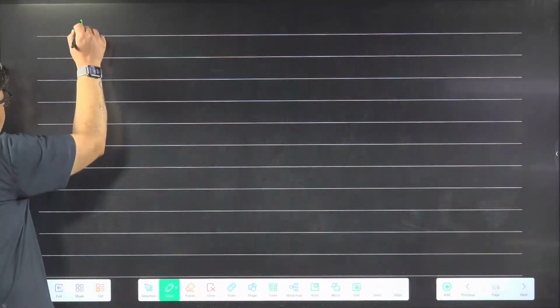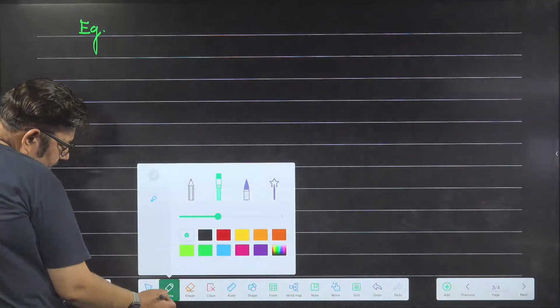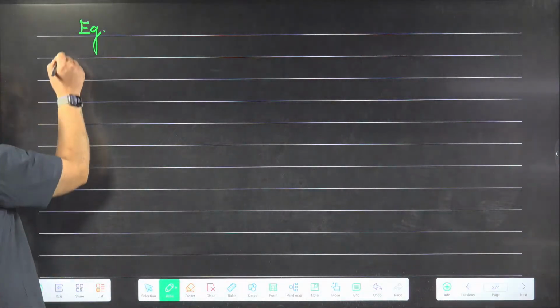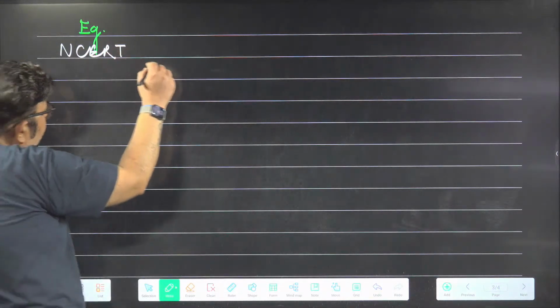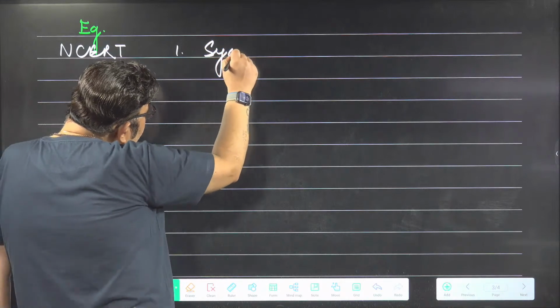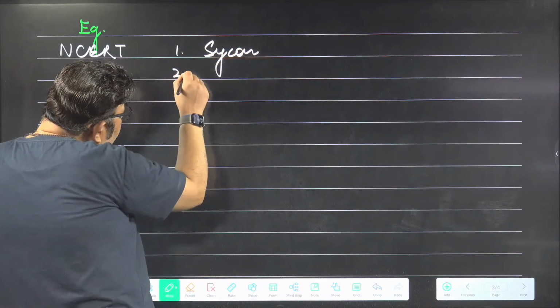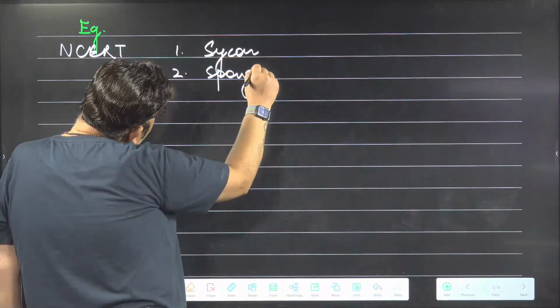Let me take you to the examples of this phylum. Three examples are given in the NCERT. Number 1, Sycon. Number 2, Spongilla.